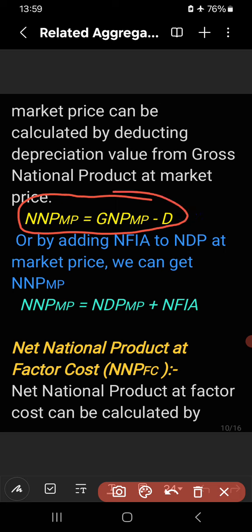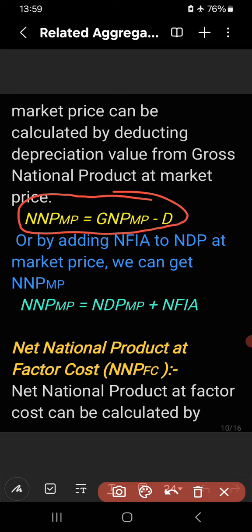Then another way is there. Many ways are there to calculate. If some aggregates are given, we can find out other aggregates easily. Just remember the concepts we have clarified at first, right? Or by adding NFI to NDP at market price.